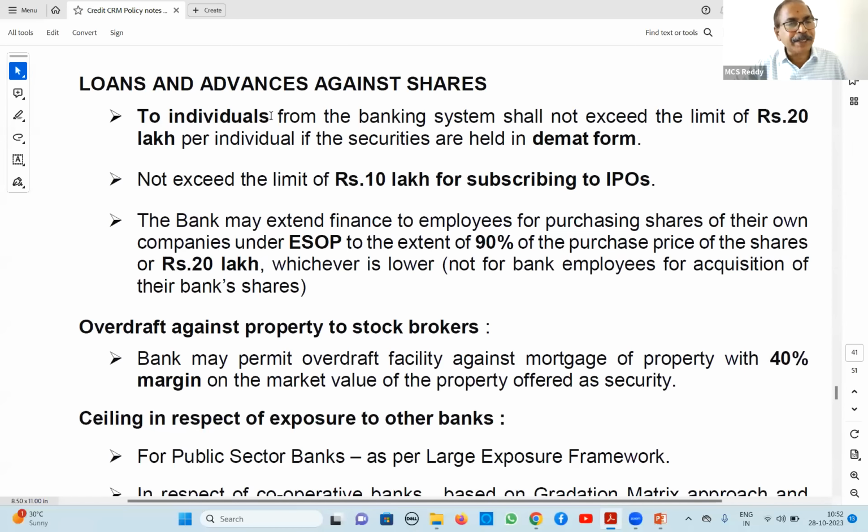But if they open it against a partnership or proprietorship, not in the name of the firm but only in the name of individuals, we can give, not in the name of the firm. So the maximum is 20 lakh only that we can sanction. And for IPOs, initial public offer, the maximum is 10 lakhs that we can give for subscribing.